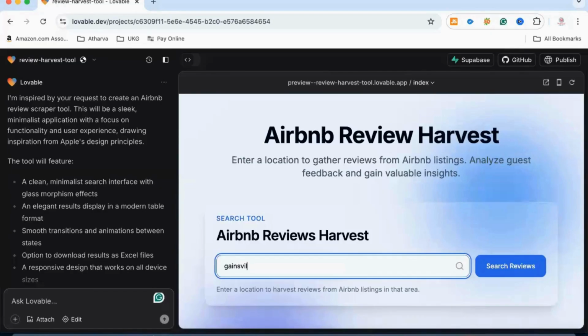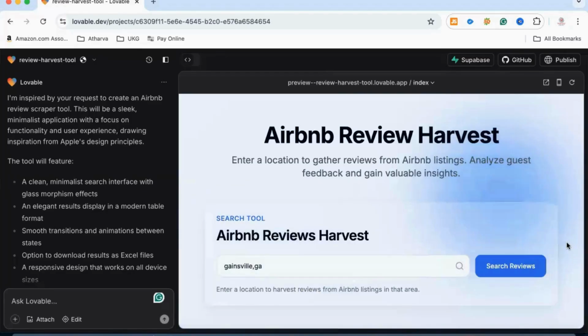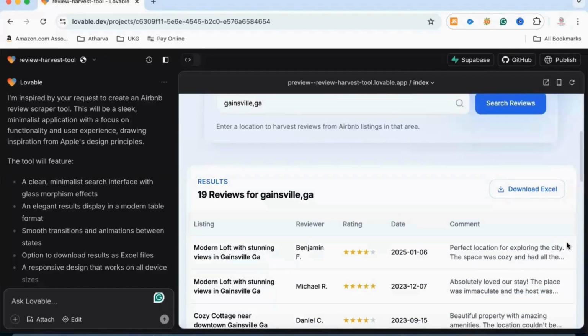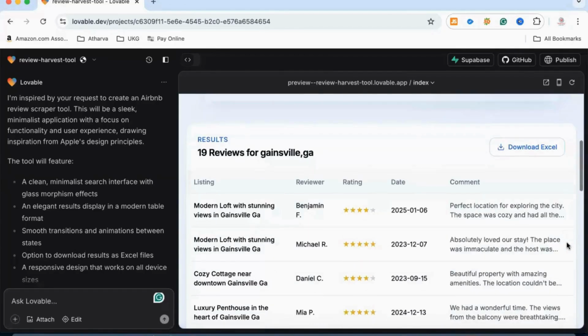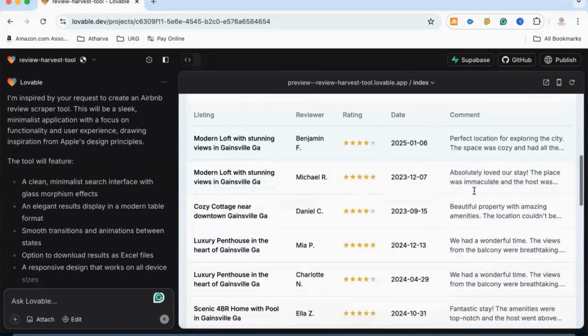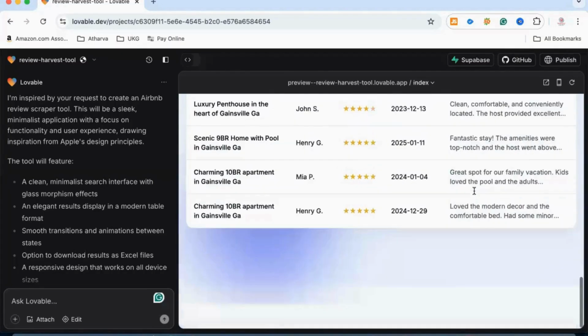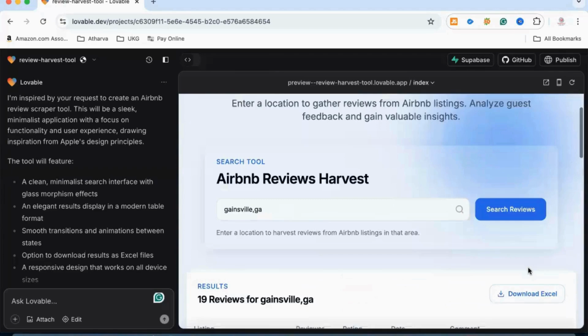So I'm providing it a name of a city and state, and then let's hit search reviews, and voila, it has done it. So what it has done is extracted reviews from the top 10 properties, and you can download it as an Excel also.